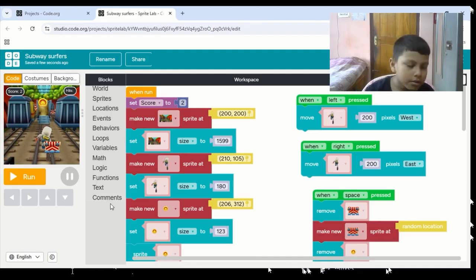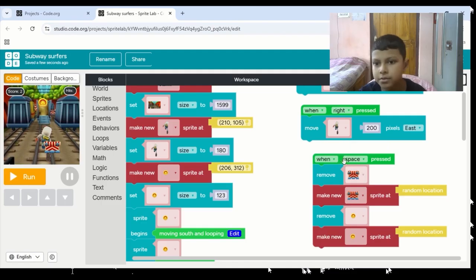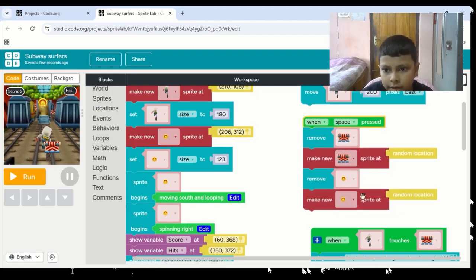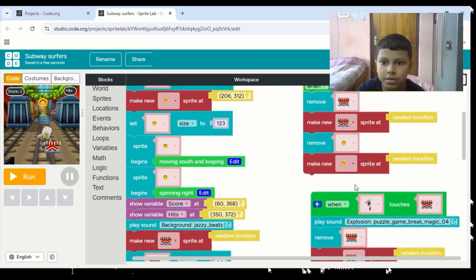So it is for the user to interact with this. And there is one more event. When space pressed, remove the obstacle, make a new one at random locations. Remove the coin and make it at random locations.